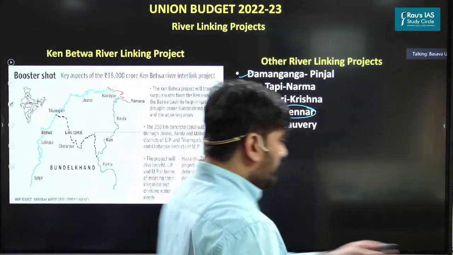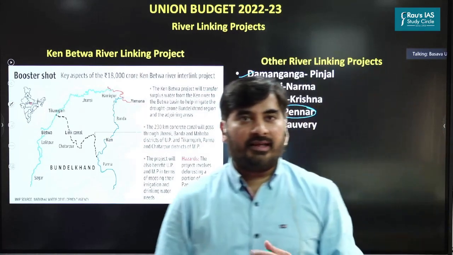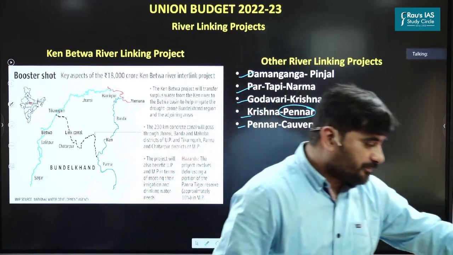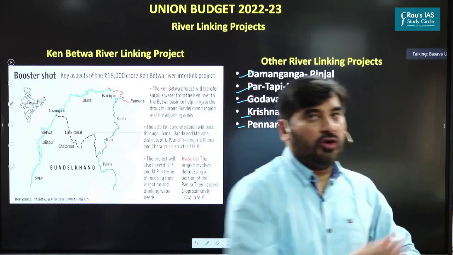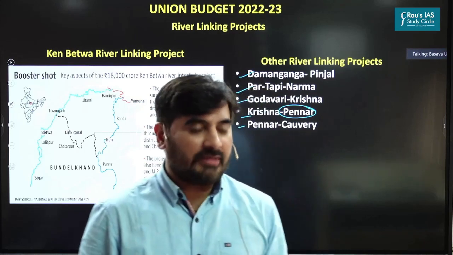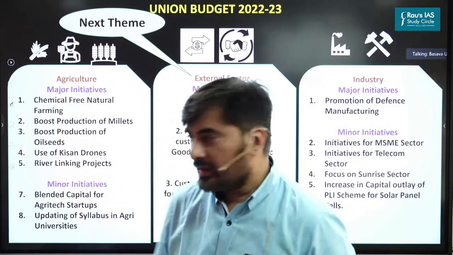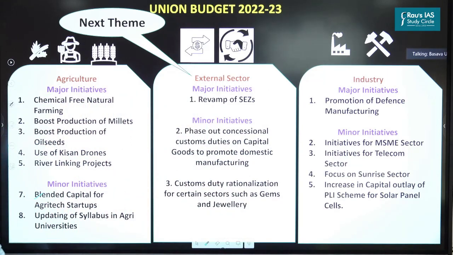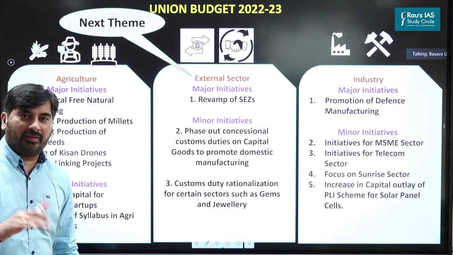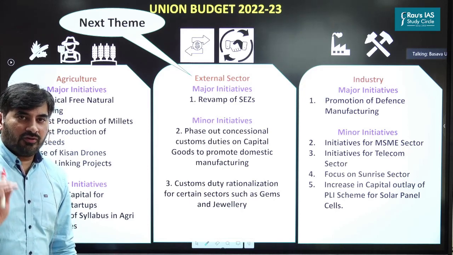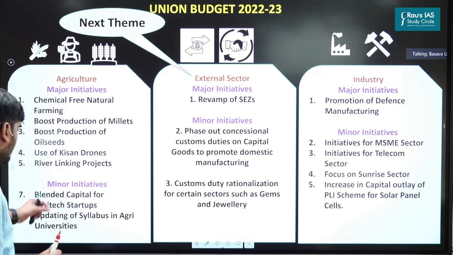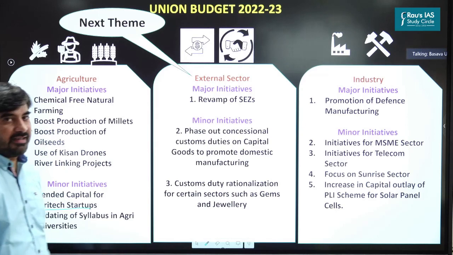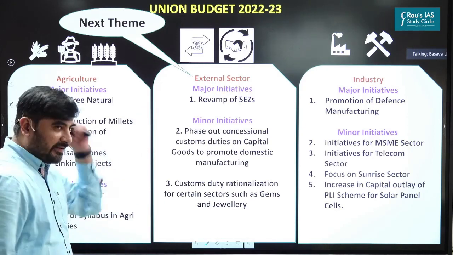Okay. So finally, we are done with the theme of Indian agriculture. Now we are going to move to the next theme, that is the external sector. As far as blended capital is concerned, I think most of you know, I've already discussed the concept of blended capital in the last class itself. So the finance minister has announced that we'll come up with a blended capital for the agri-tech startups. I've already discussed the concept of blended capital. So we'll move to the external sector.